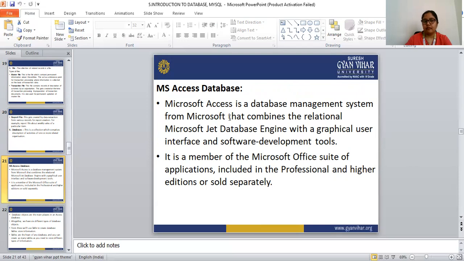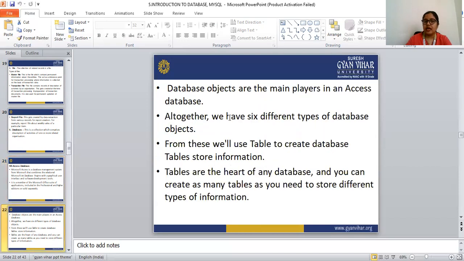It is a member of the Microsoft Office suite of applications, included in the professional and higher editions or sold separately.